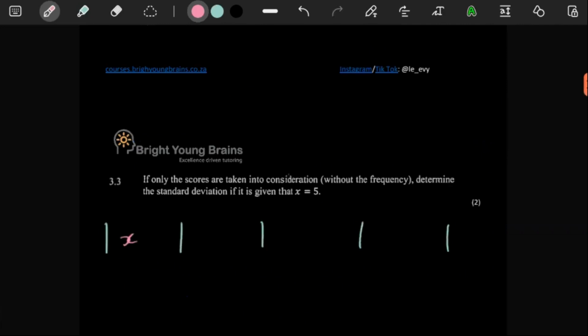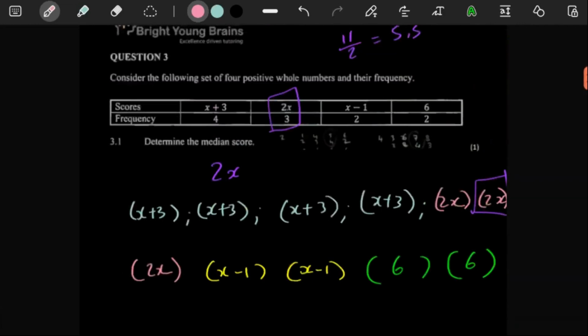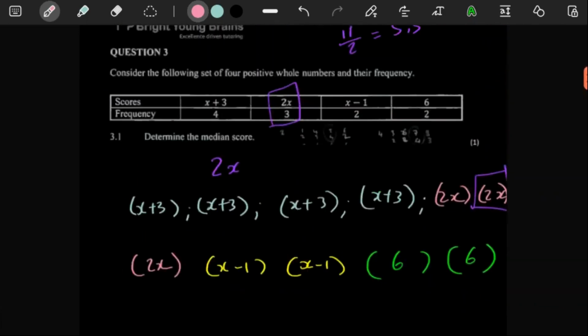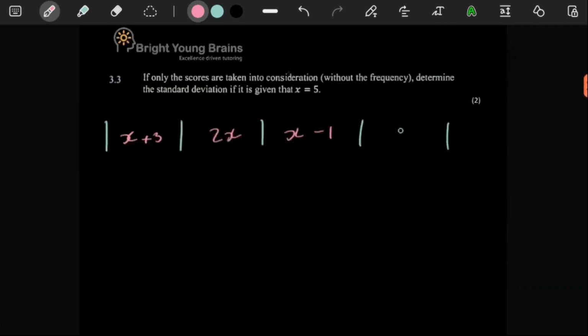Let me just write them with the x's first. x plus 3, and then we have 3x, and then x minus 1, and then we also have 6. So x plus 3, with x a 5, would be 8. This would be 10. This would be 5 minus 1, which is a 4. And this is just a 6. So these are the scores. If you're going to get the standard deviation, you can just get that from your calculator.